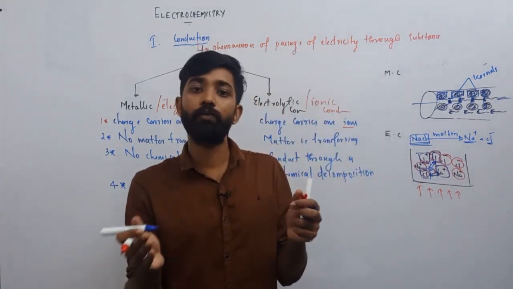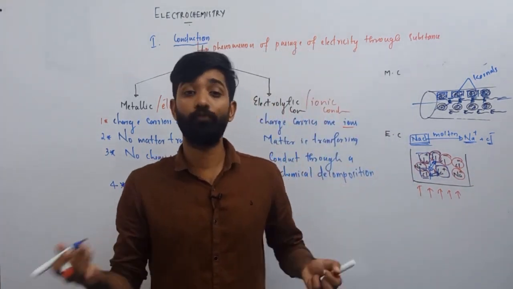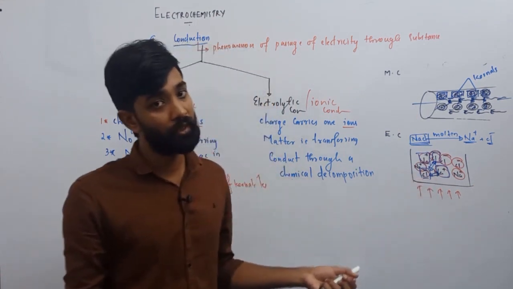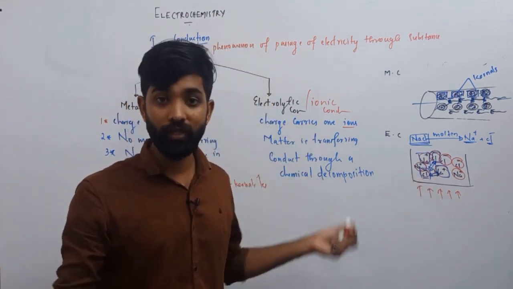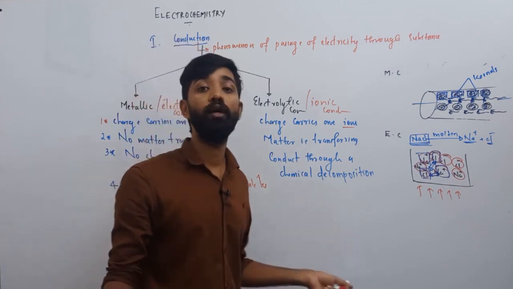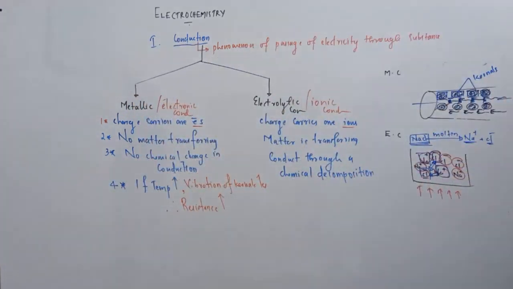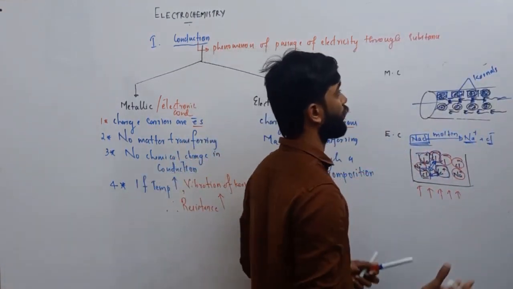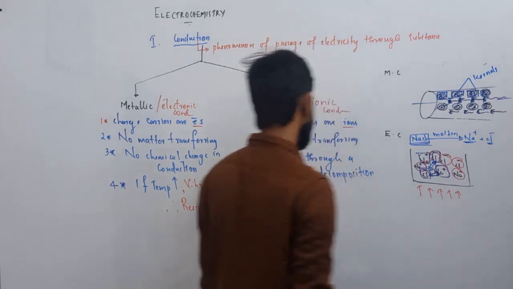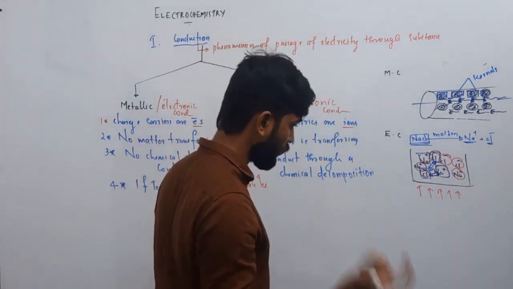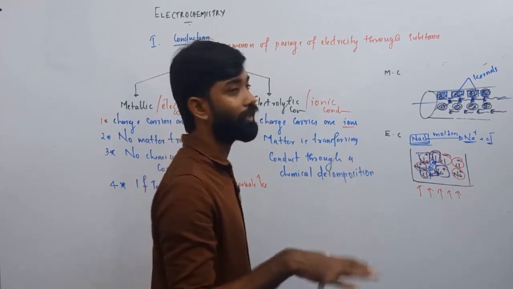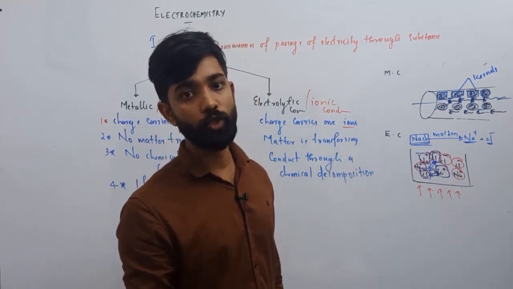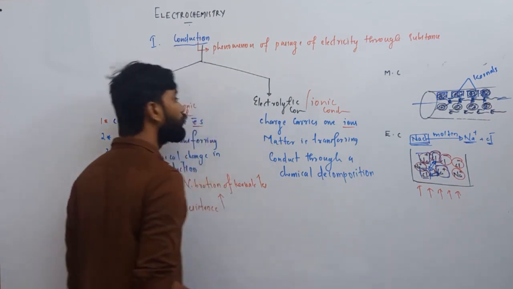The ion to ion attraction decreases, which means the ions get more free. If the ions get more free, they can move. The ions are the charge carriers, right? They can move freely, which increases conductivity, right? So ions can move with full freedom if you increase the temperature, because interionic attraction decreases. If the charge carriers, your ions, have greater freedom, the restriction decreases, which means the resistance decreases as we increase the temperature.